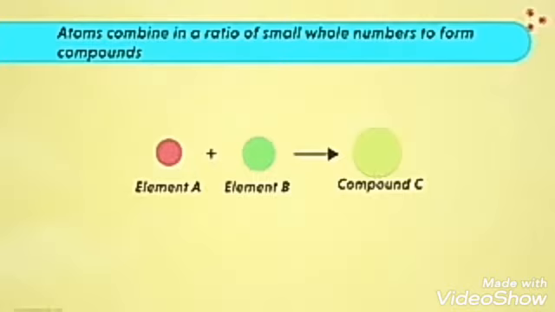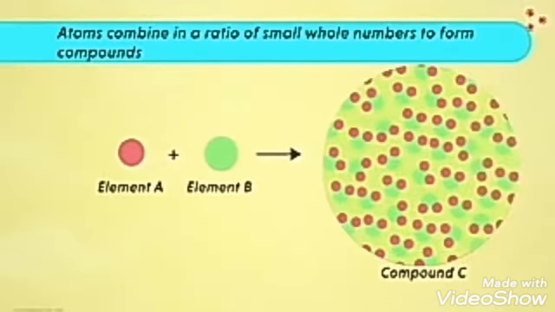The fifth postulate states that atoms combine in a ratio of small whole numbers to form compounds. Now what do we mean by this? In this chemical reaction, we find elements A and B reacting and giving us the compound C. If we observe well, a unit of compound C has 2 atoms of element A and 1 atom of element B, right? So aren't these whole numbers? Yes, this means that in any compound, the elements are always present in a ratio which comprises of whole numbers. You will not find half or 3/4 atom combining with the other.